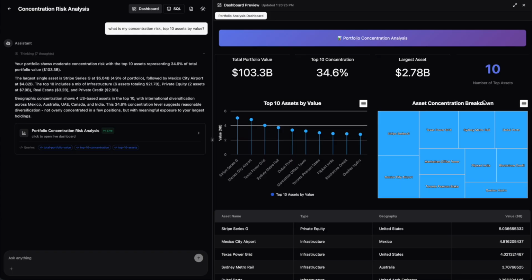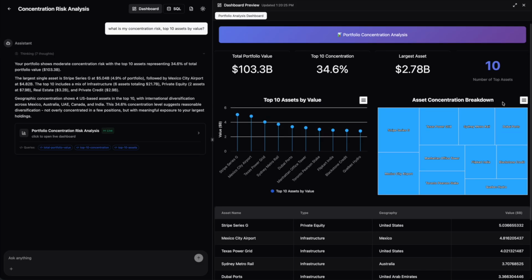the total portfolio value of $103 billion, with the top 10 assets accounting for 34.6% of the portfolio and highlighting the largest asset size. It then ranks the top 10 assets by size and presents them in a super easy-to-understand popsicle and heat map, allowing the business user to instantly see where exposure is concentrated and how risk is distributed.